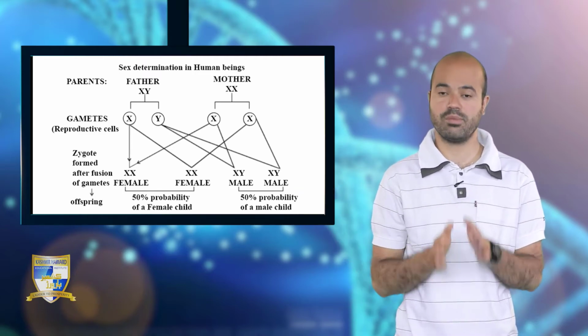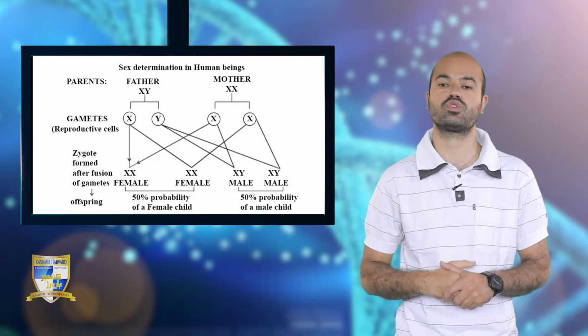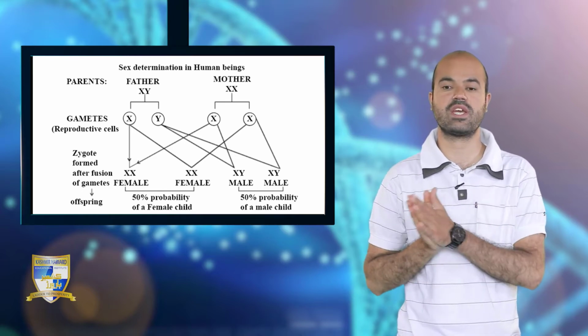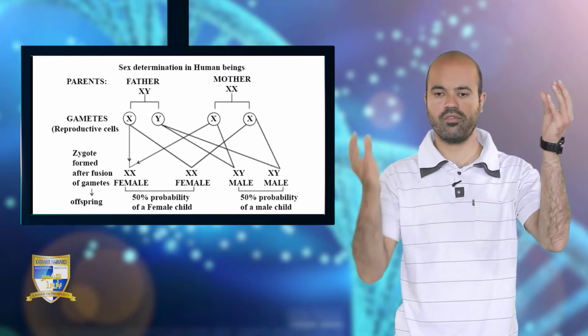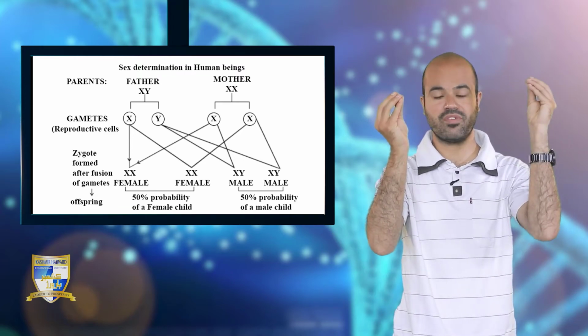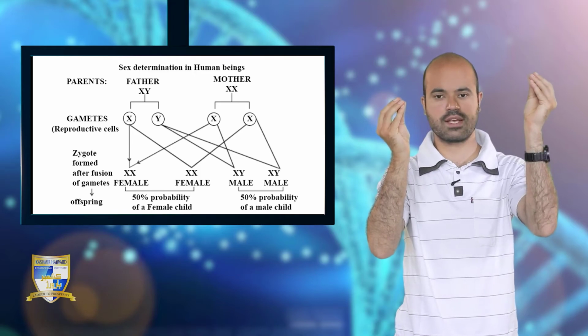After gamete formation, during sexual reproduction, there is fusion of the ovum with the sperm cell. From the female, the ovum possesses only the X chromosome.